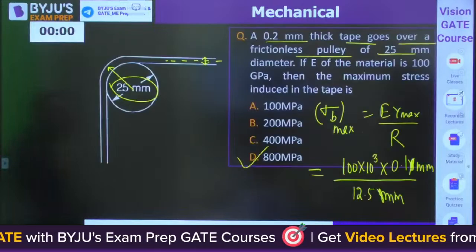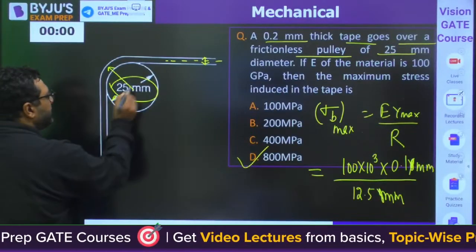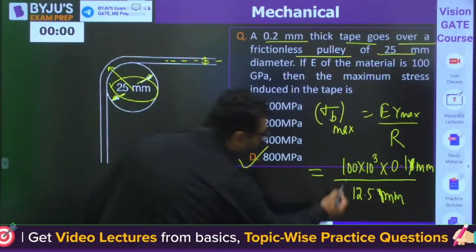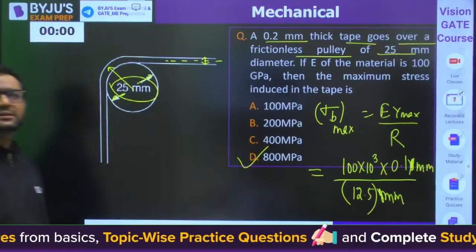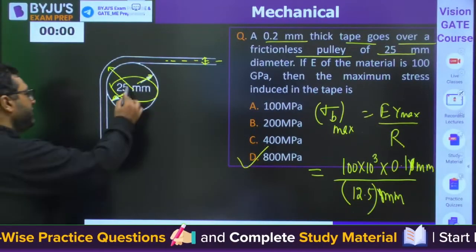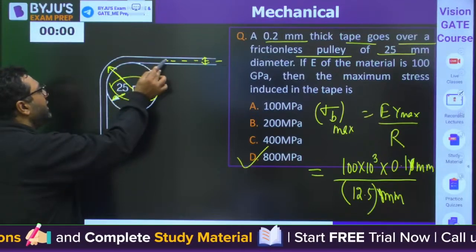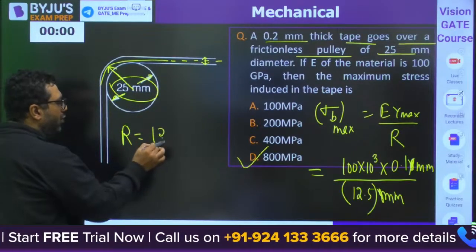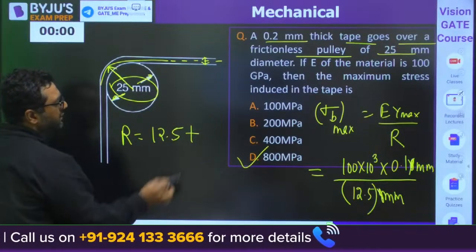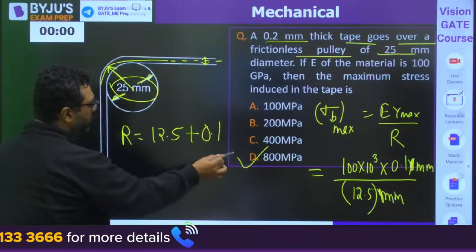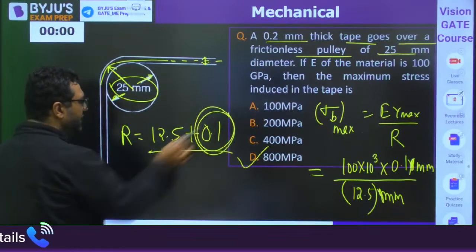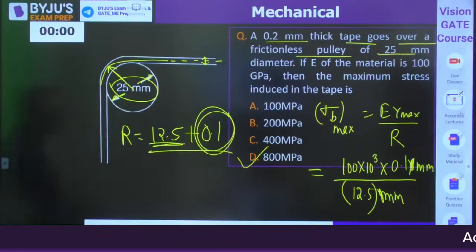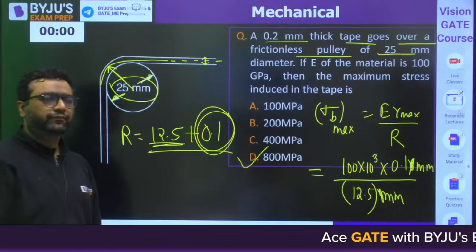Yes, Vicky, in the previous problem, 25 mm is diameter, so I have taken 12.5 mm radius. Radius of curvature is 12.5. If you want, you can take this thickness also, because radius of neutral fiber will be 12.5 plus 0.1 mm, but it will not make much effect. So that is why I have taken 12.5. So you will get 800 MPa.